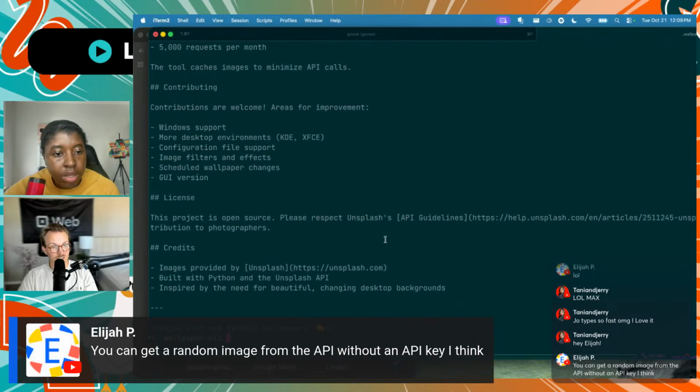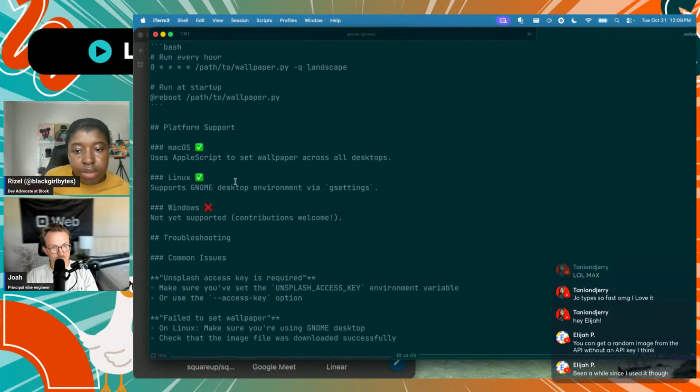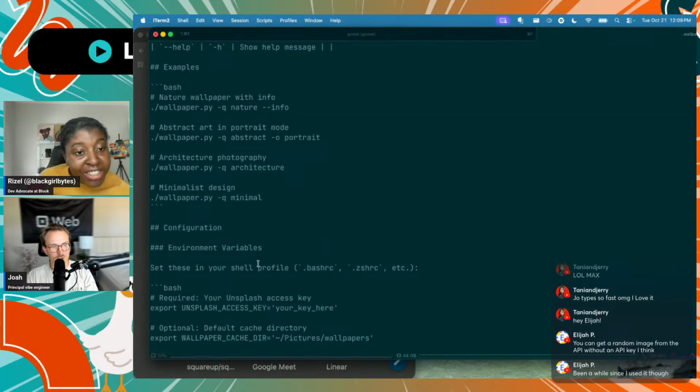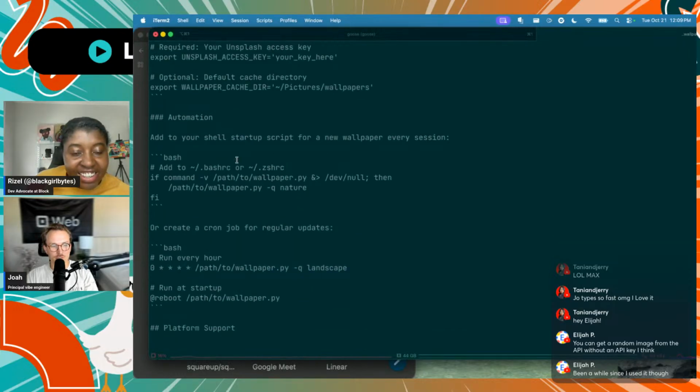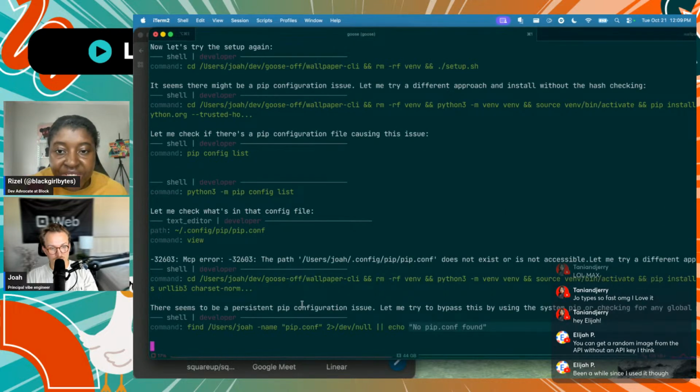Okay, so it has Mac OS support. That's what I care about right now. Oh, you can even have it run on. That's nice. You can give it different queries to look on Unsplash for different images. Nice. We haven't been able to install dependencies though.